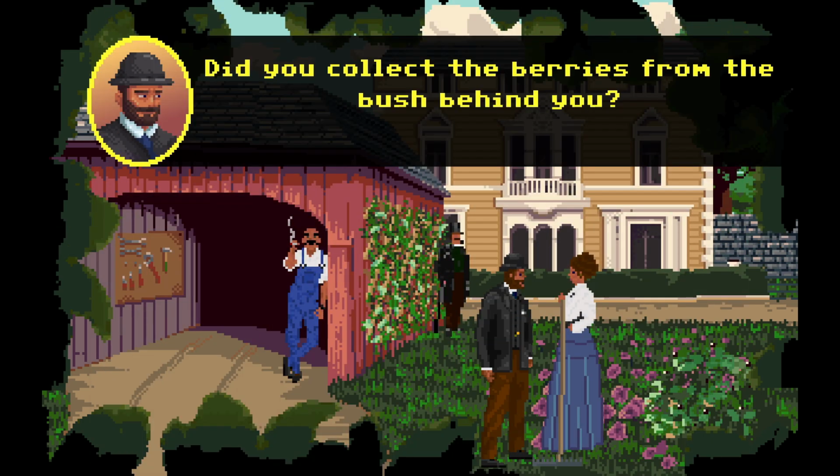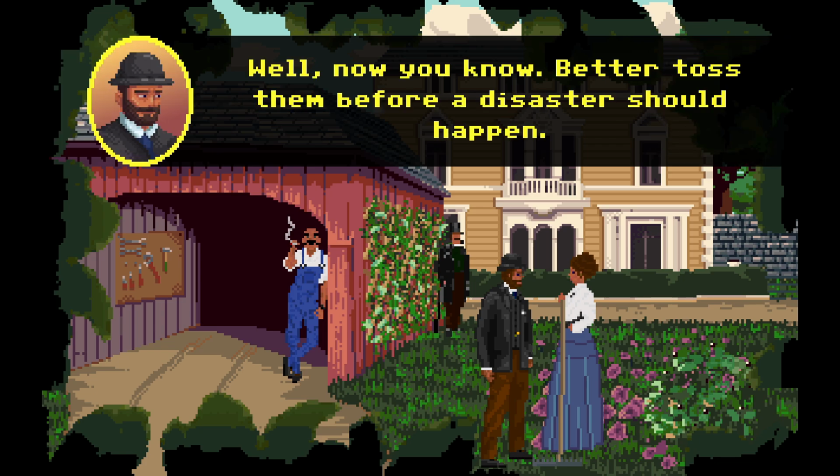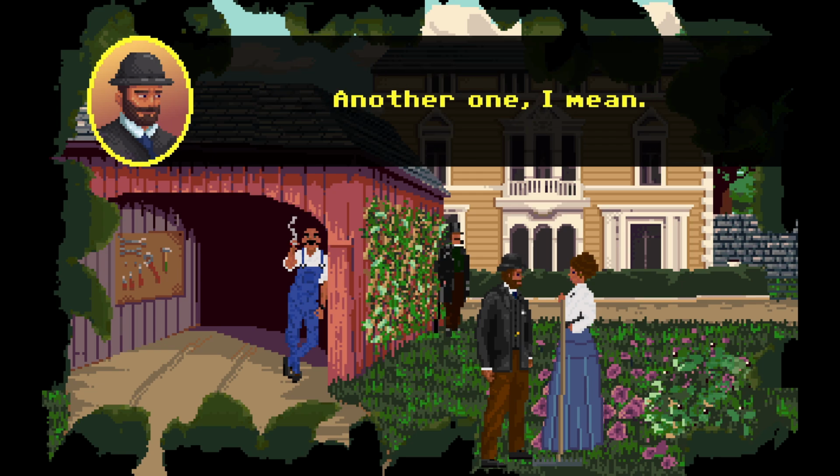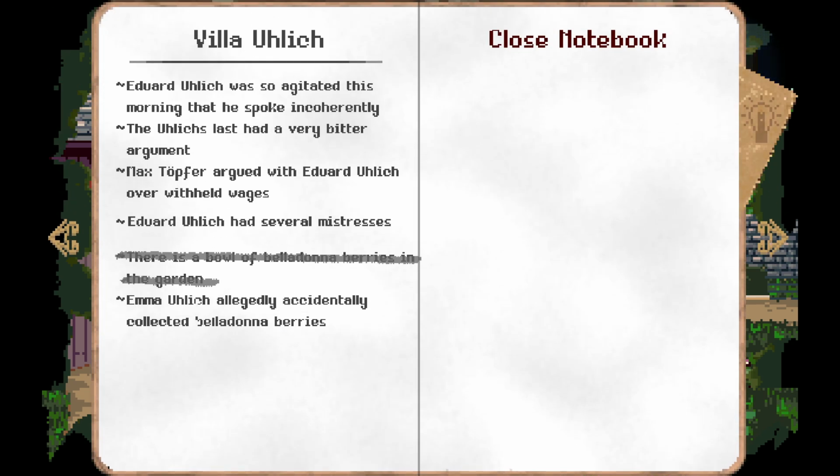Belladonna berries. Did you collect the berries from the bush behind you? Yes, what of it? Oh, something, is that so? I had no idea. Well, now you know. Better toss them before a disaster should happen. Another one. I mean... So she's claiming...